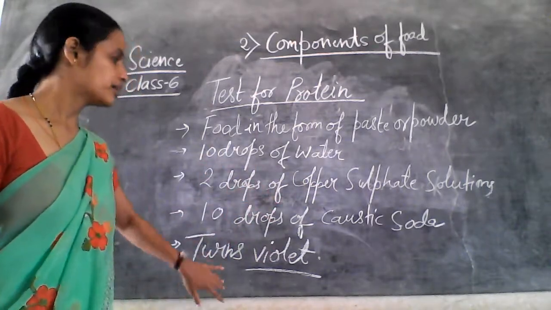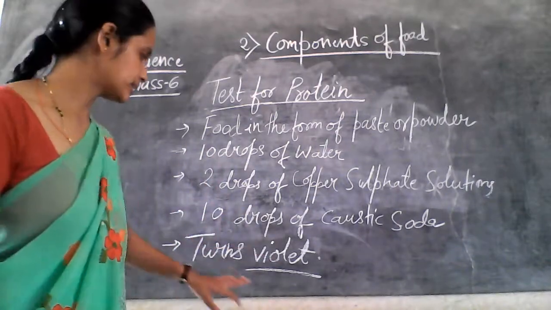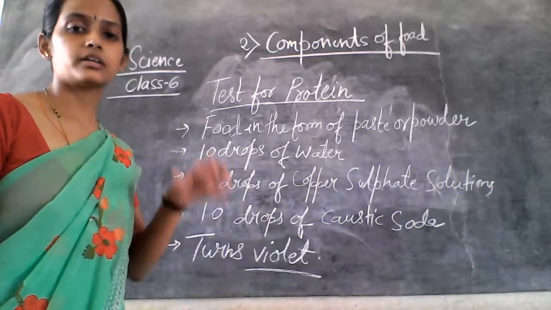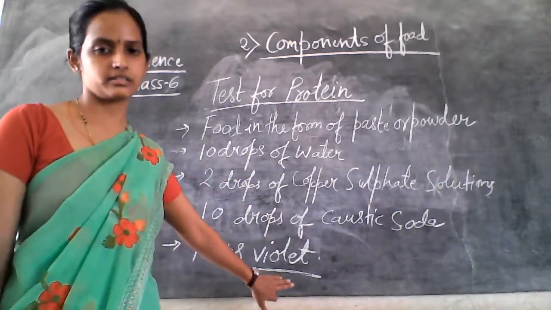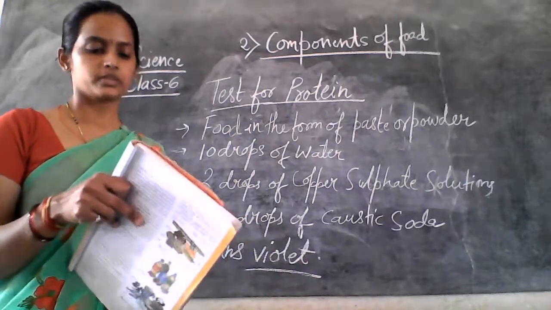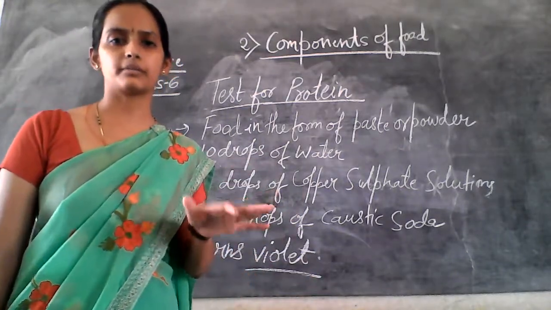Then in due course of time or after some time, what happens? The testing material turns violet in color. This indicates the presence of protein in the food item.